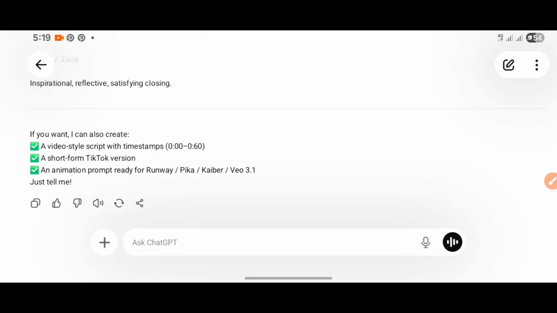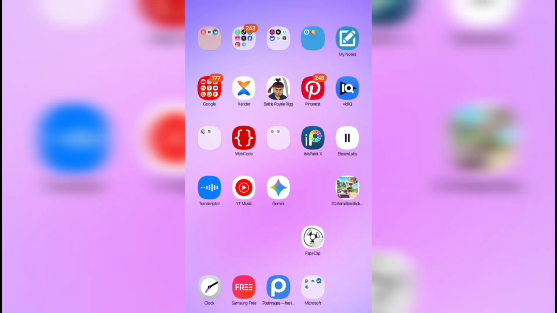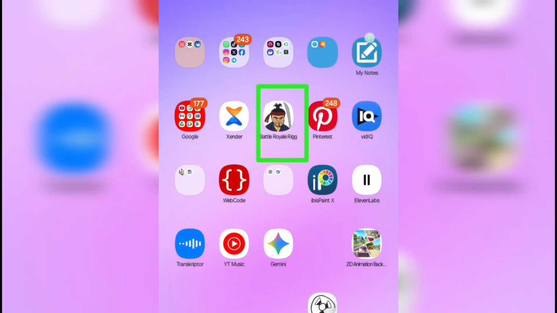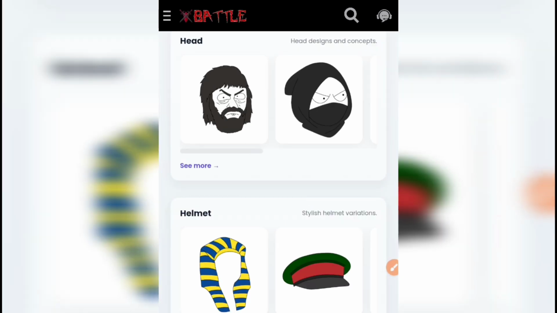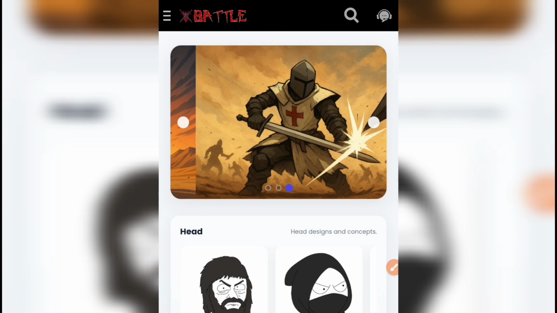So let's continue. We'll start by opening the Battle Royale Rig application. You can see the application icon over here. So this is how the app looks. And this application is where we'll be downloading the character images. You can see what we have here. This is the home page. And we have the character head image.